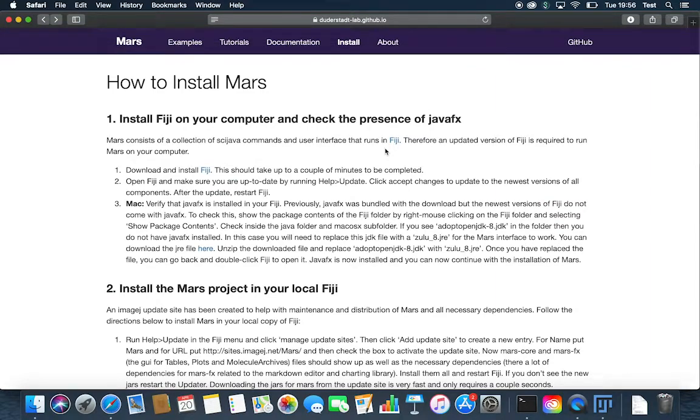Welcome to our installation guide. I will show you in the next 5 minutes how you can install Fiji and add our Mars package. It is a fast and easy installation process. In order to make it very clear, I will walk you through the whole process step by step.